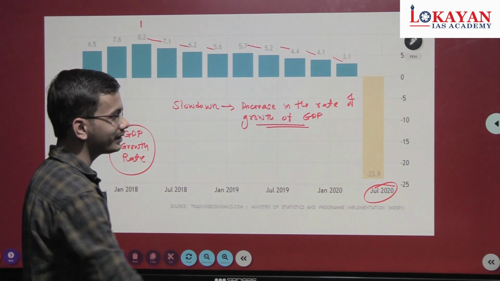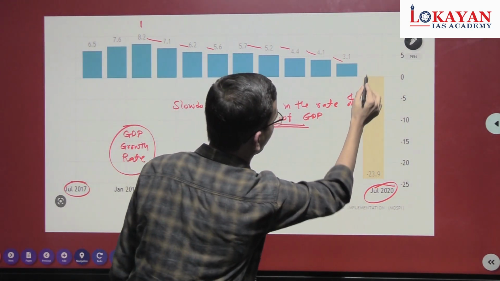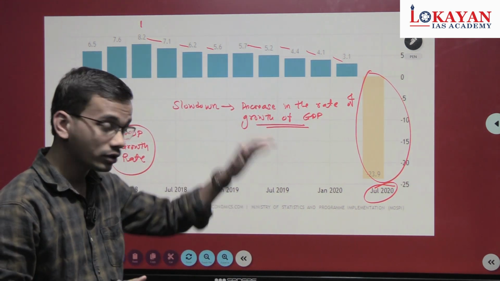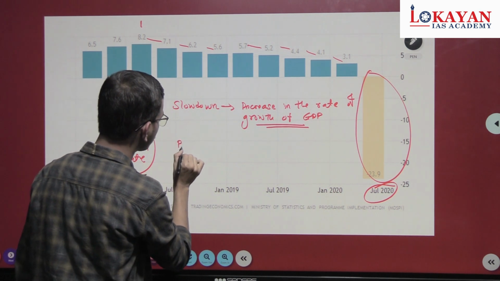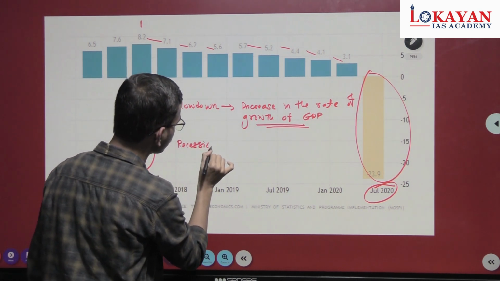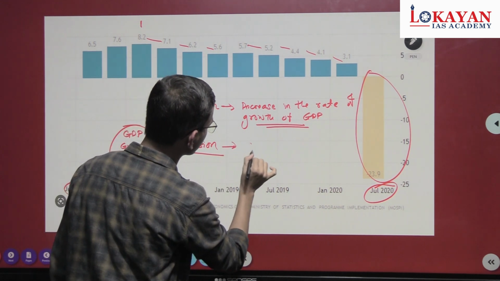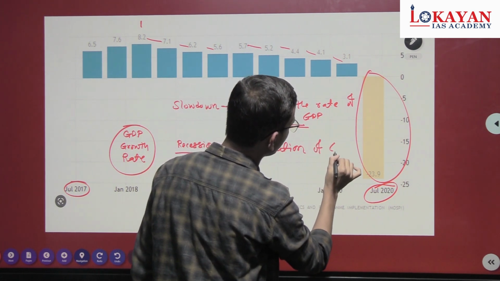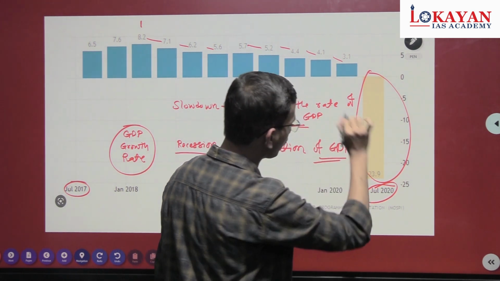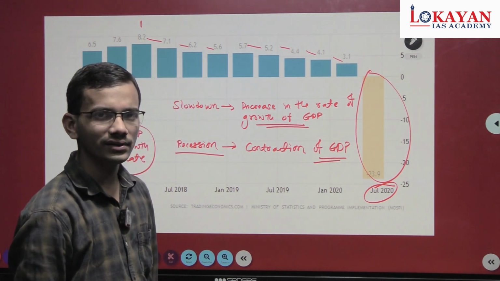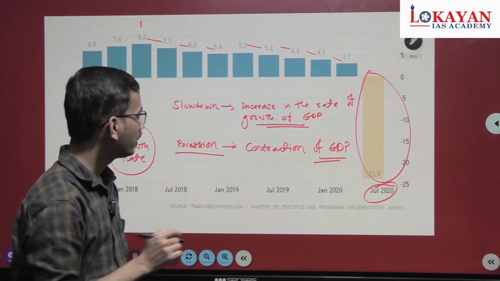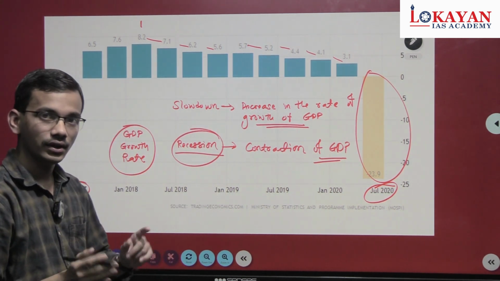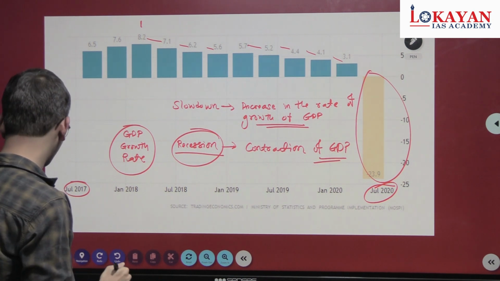Now what is recession? See here, contraction. The economy is not growing at all. The economy is contracted. Contraction of GDP for successive quarters, I think it's 2 or 3, just check it, is called recession. Understood about recession? Let's come to the question and solve it.